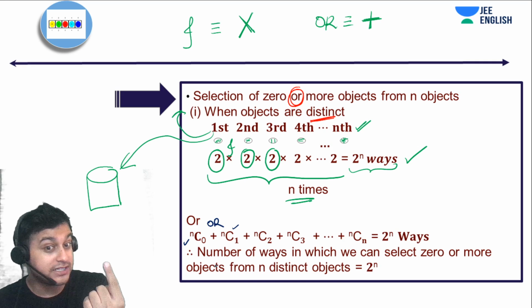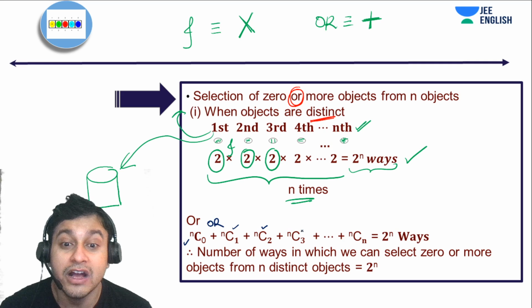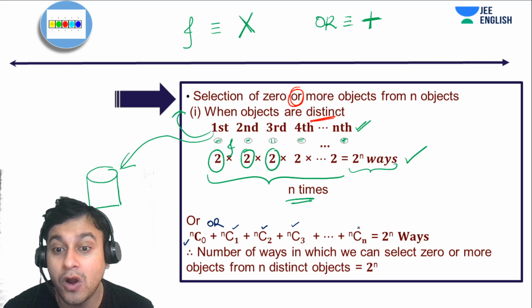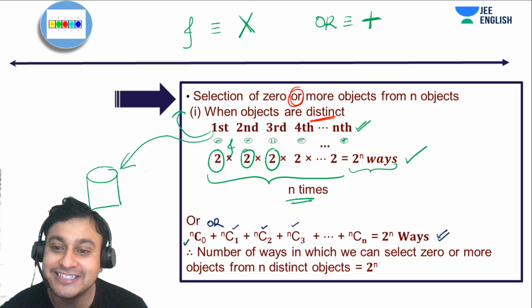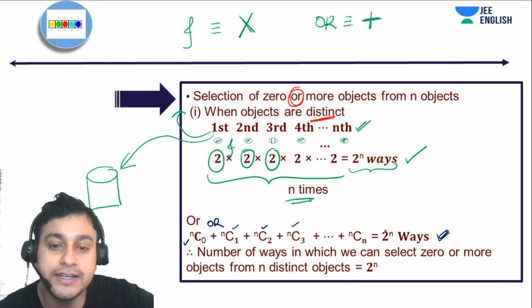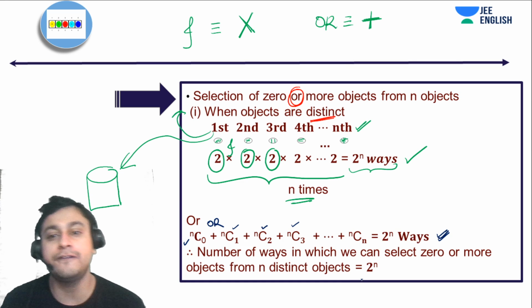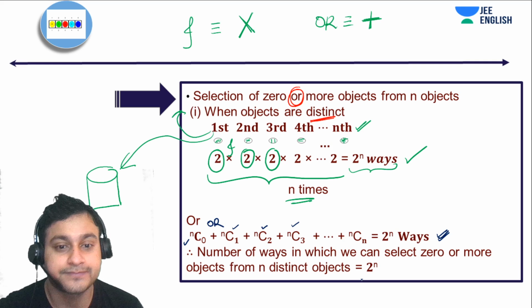Either I can select one object, or I can use nC2 or nC3 and so on till nCn. So that will give me 2 to the power n ways again. And that is what we call 2 to the power n ways of doing it. Okay, so that's my answer.